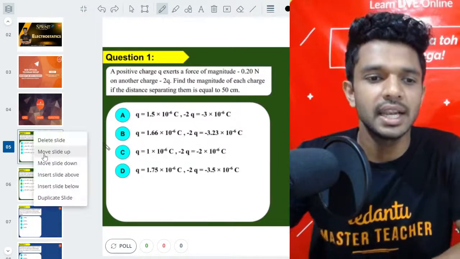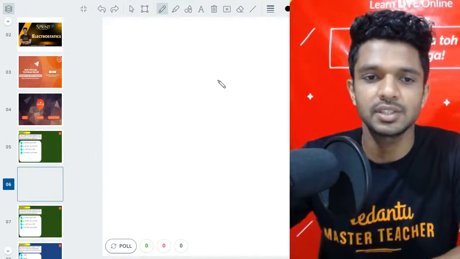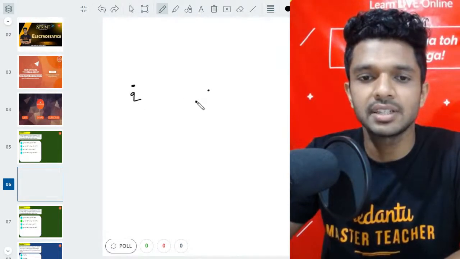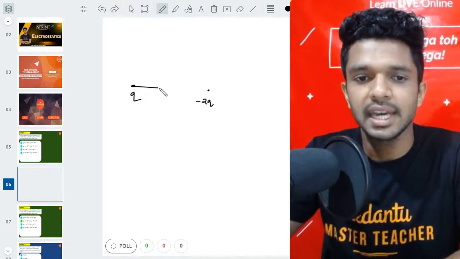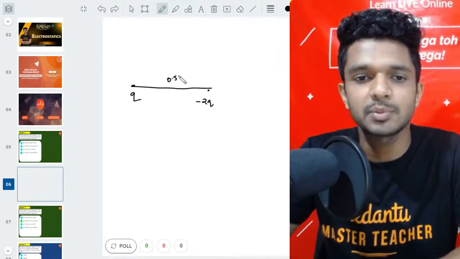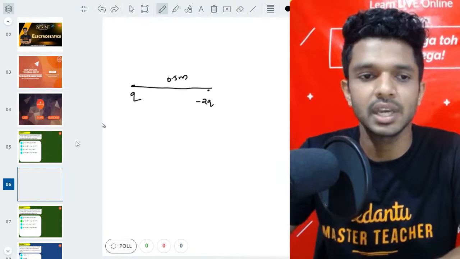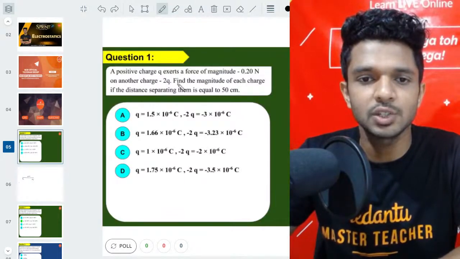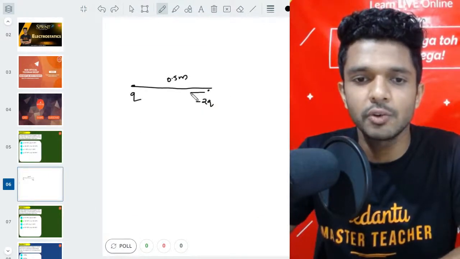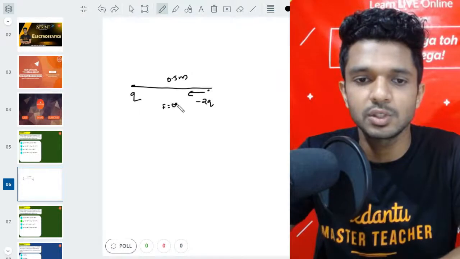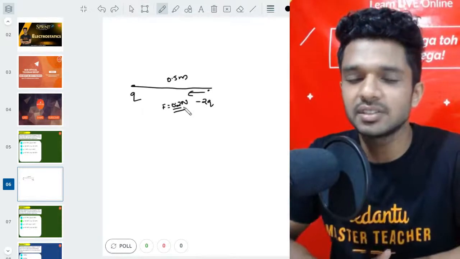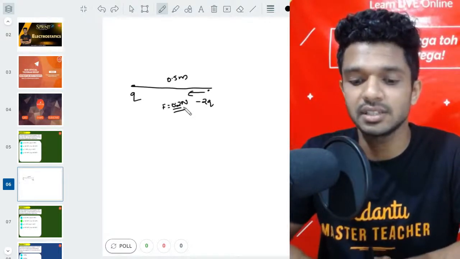Okay, so let's take a fresh page and do this. We have a charge of Q, we have another charge of minus 2Q. The distance between them is 50 centimeters, or we can say 0.5 meters. What other information is given? The force is given as 0.2, which means on this minus 2Q, the force experienced is equal to 0.2 Newton. These are the informations given and you are supposed to find out the charges.